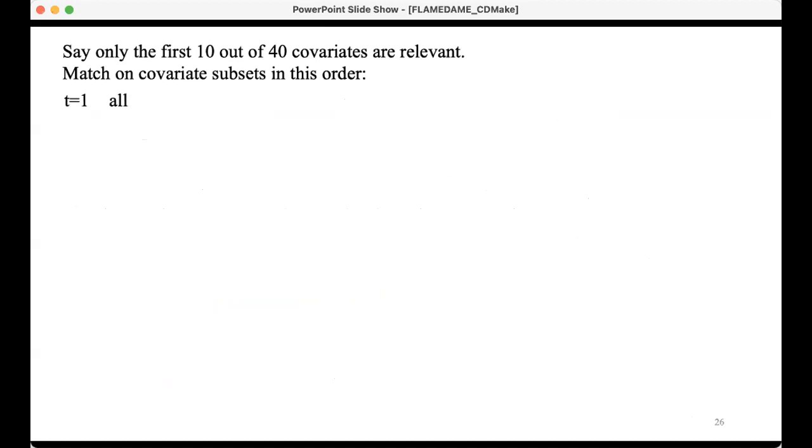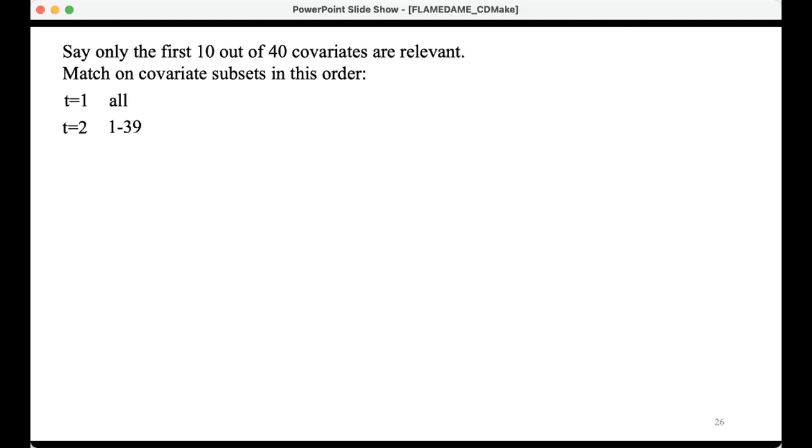At the very first iteration, it finds all identical matches. If I'm a treatment unit and there's a control unit exactly like me on all the covariates, we're done. We are good, and we go off into the sunset as a happy match group. So then I go to the machine learning and I say, which covariate can I eliminate and not ruin my predictive power? And the machine learning says, you can eliminate covariate 40. And so I do. And now I match exactly on covariates 1 through 39.